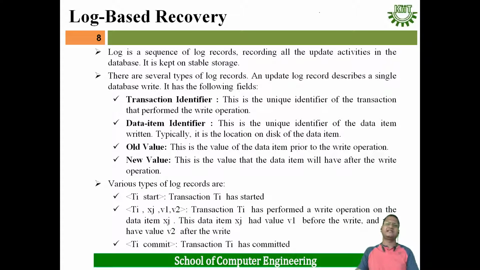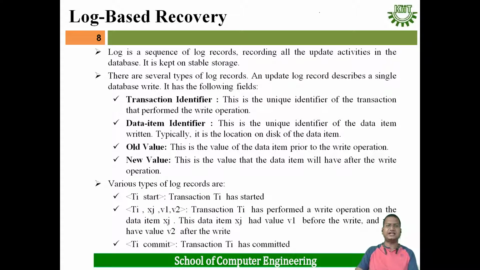First, we will see log based recovery: how a log file is maintained, and what log based recovery is. A log is a sequence of log records recording all the update activities in the database. It is kept on stable storage. There are several types of log records. An update log record describes a single database write. It has the following fields. In the case of a log record, what are the various fields?